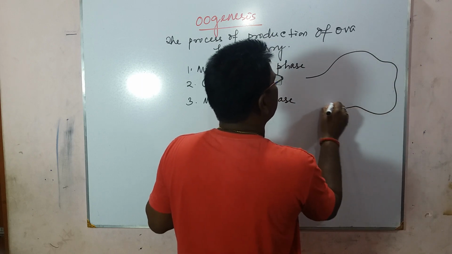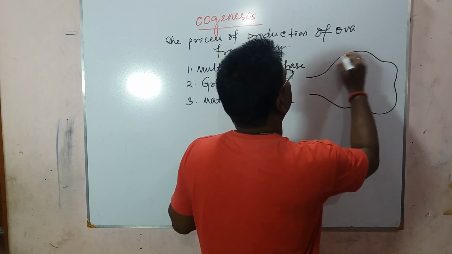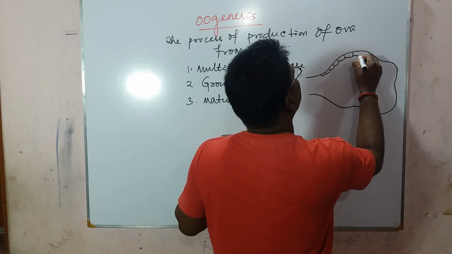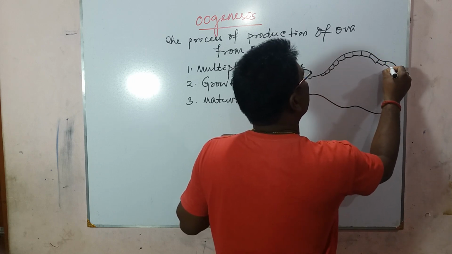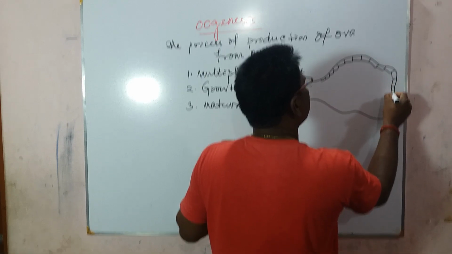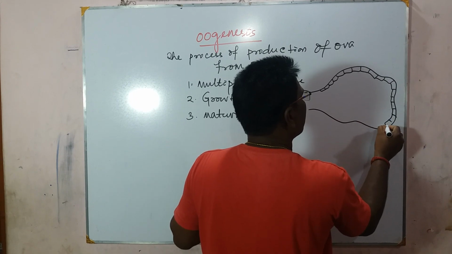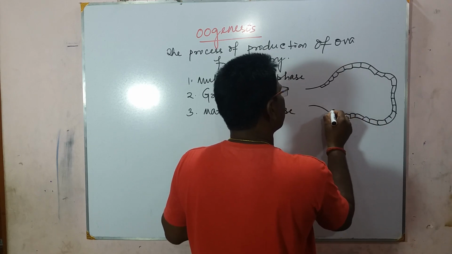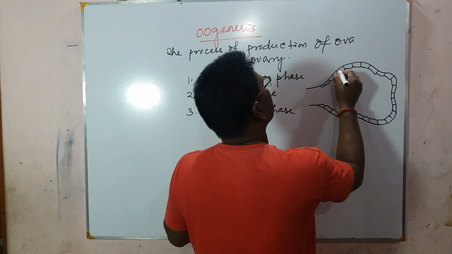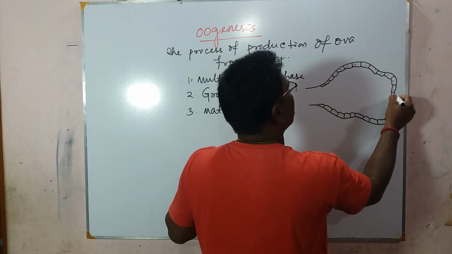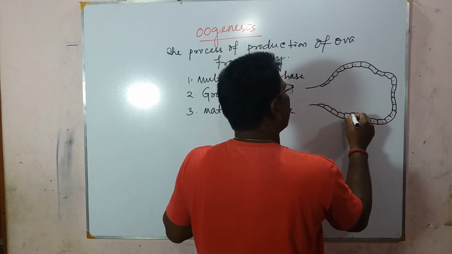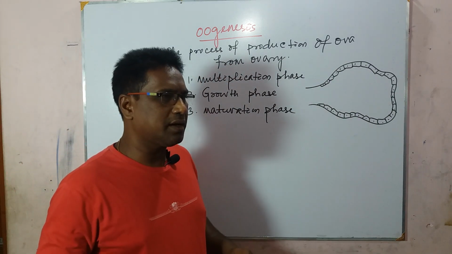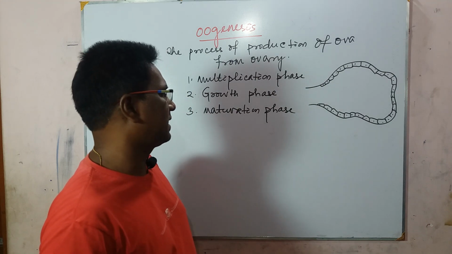If we observe the transverse section of the ovary, externally it is covered by germinal epithelium, and the property of the germinal epithelium is to undergo repeated mitotic division to increase the number of cells, so that it produces a huge number of cells.